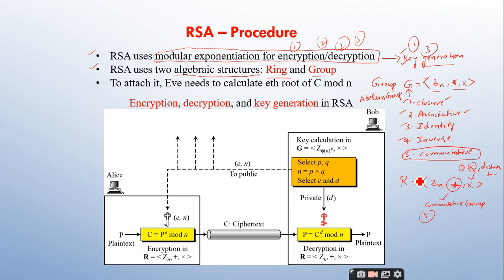So in the RSA algorithm, in the key generation, we are going to use the group, and in the encryption and decryption, we are going to use the ring, right? So encryption and decryption makes use of the algebraic structure ring, and the key generation makes use of the algebraic structure called group. So we can call it the encryption decryption ring, and we can call it the key generation group. Very important concept, right? Is it clear?